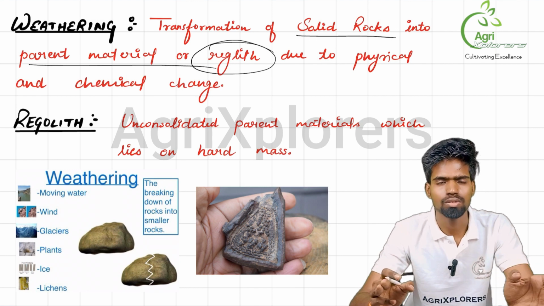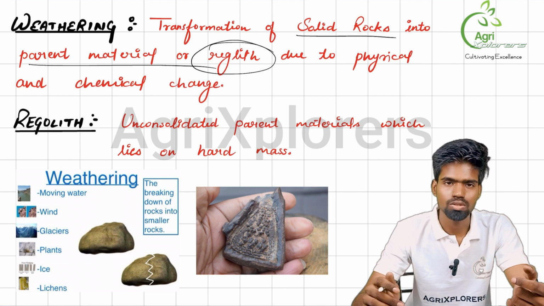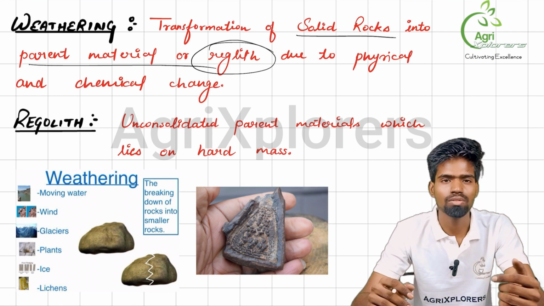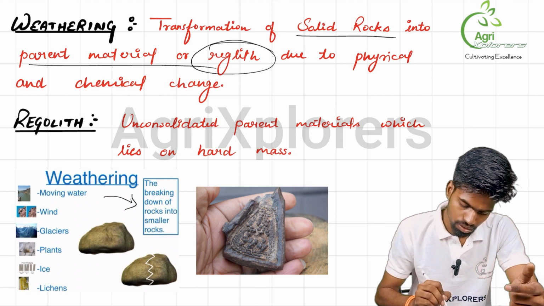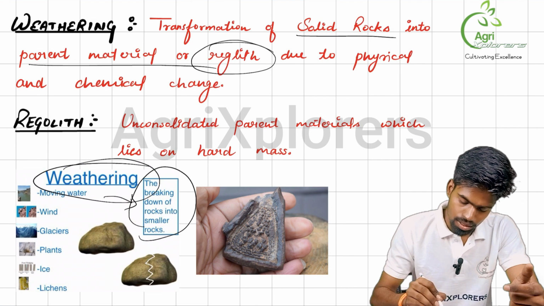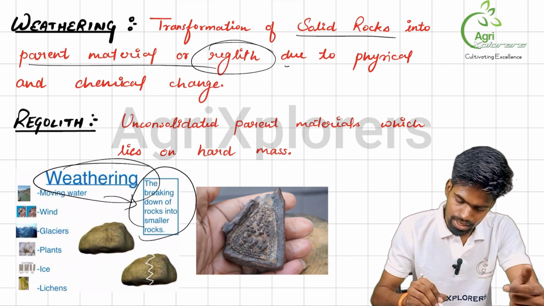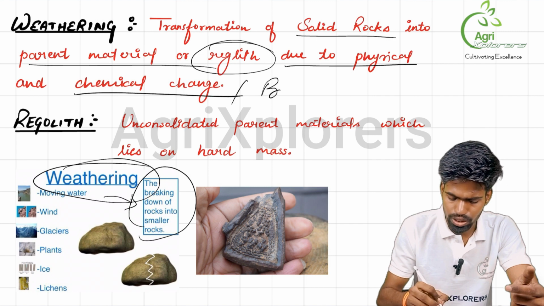There was no soil on the surface of earth or earth crust. So how did soil form? Soil formed from the breaking down of rocks and regolith. So what is weathering? The breaking down of rocks into smaller rocks is known as weathering. And why does that happen? That happens due to physical and chemical changes, also biological changes.